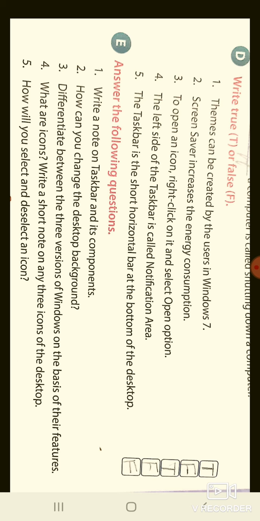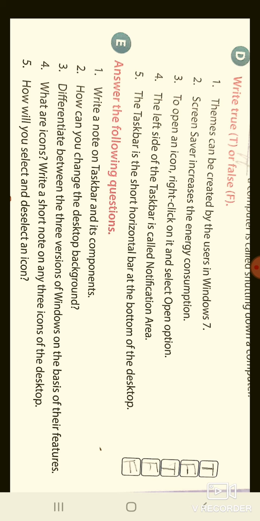Themes can be created by the user in Windows 7. So that is true. We can create the theme, we can change the theme, we can change the color, we can change the screensaver. So all these things can be created in Windows 7 and can be changed. So the answer of the first question will be true.